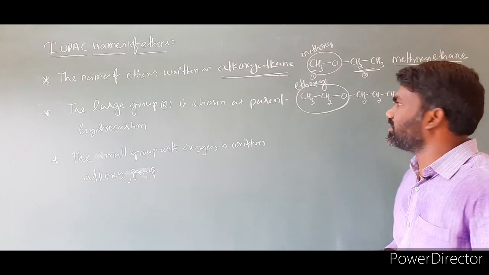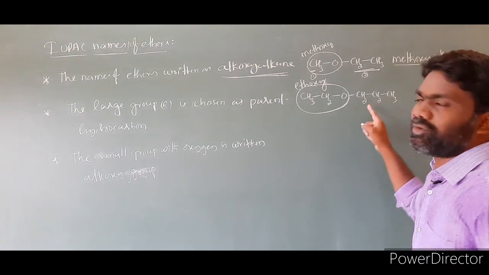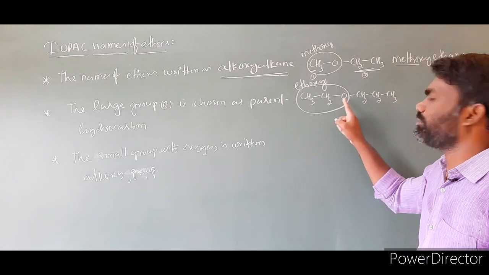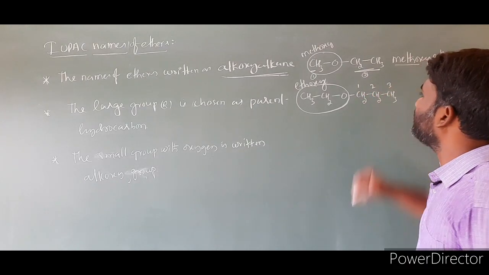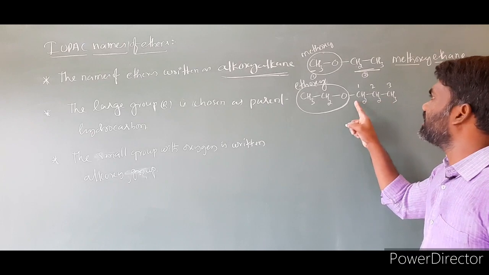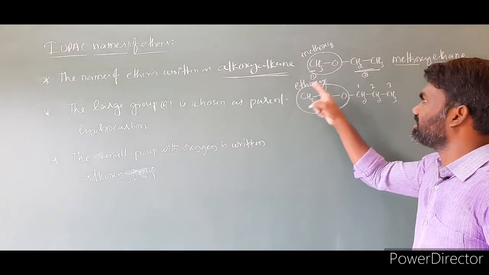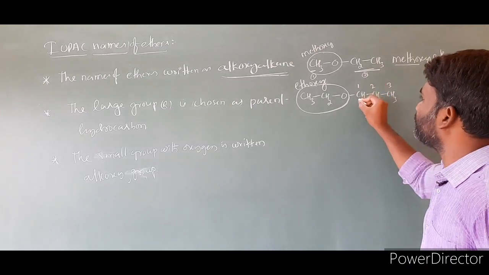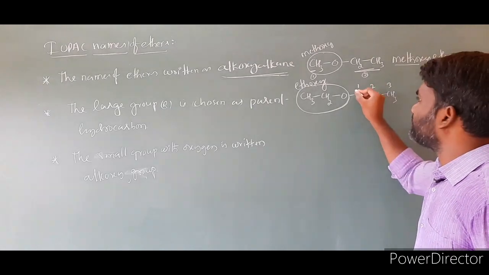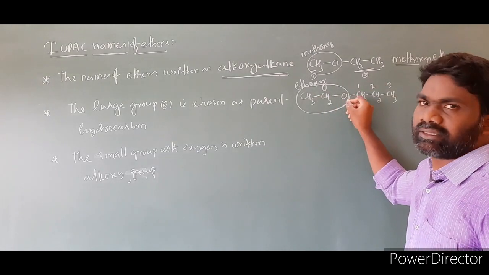And one more point: these are 3 carbons, so we have to give numbering according to where the ethoxy group is present. This is number 1, this is number 2, this is number 3. We have to give numbering to the parent chain in such a way that the substituent gets the lowest number, which we already know. At the first position, the ethoxy group is present.